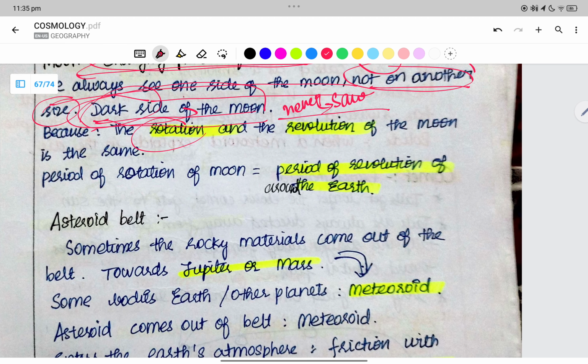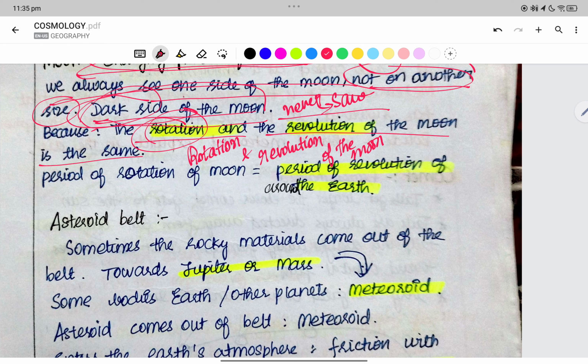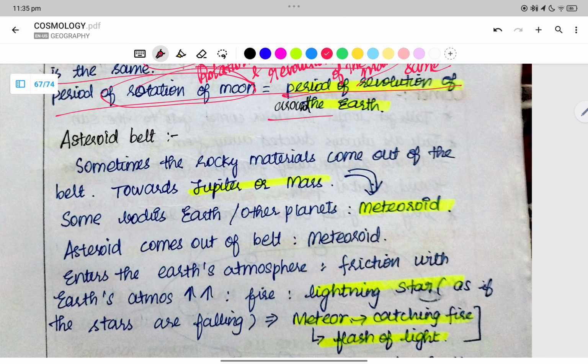This is because the rotation and revolution of the moon are the same. The period of rotation of the moon is the same as the period of its revolution around the Earth.